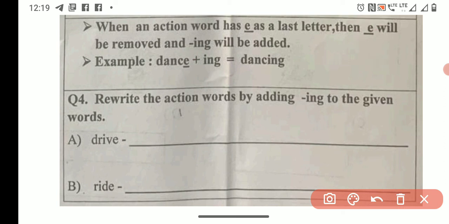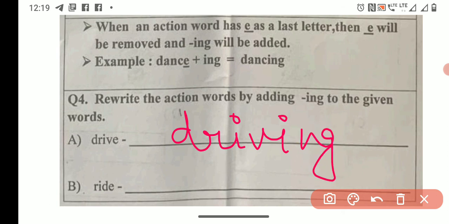So DRIVING. So how will you add ing? DRIVING. So E got cancelled. Here also E will be cancelled. So riding will be RIDING.